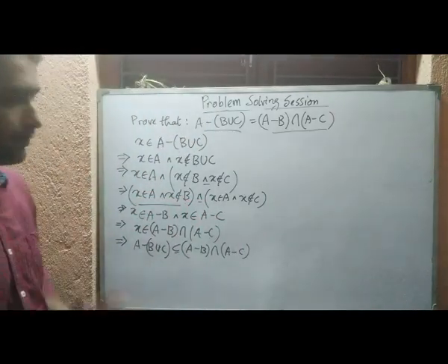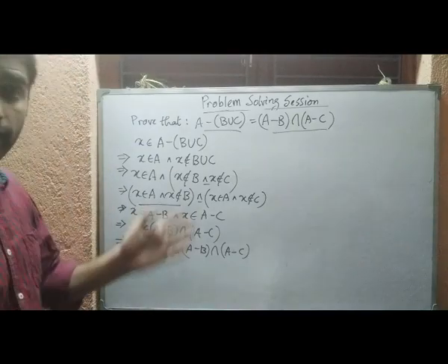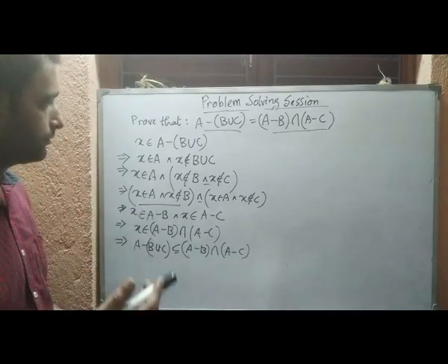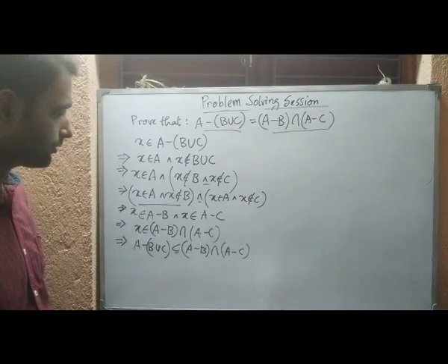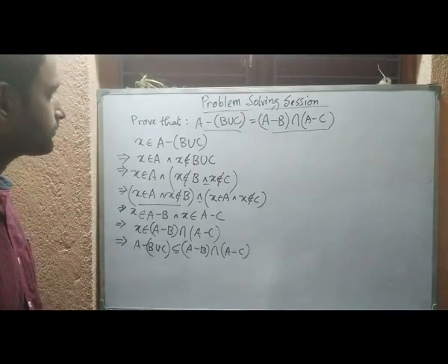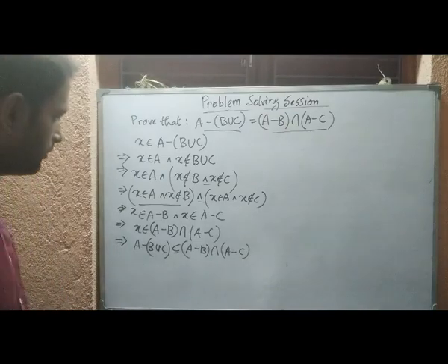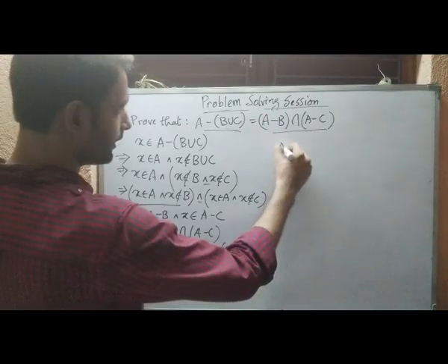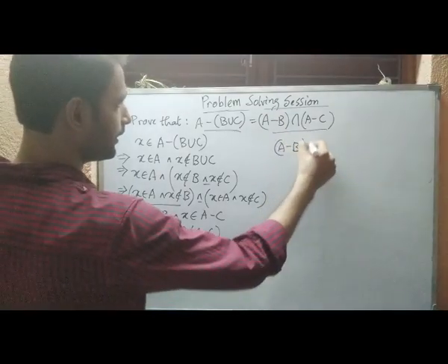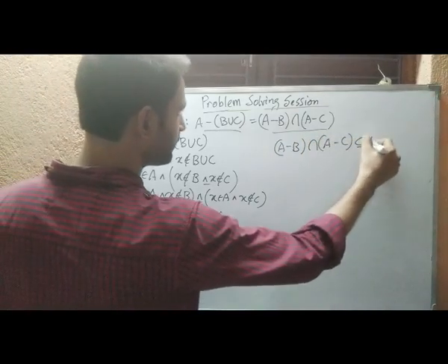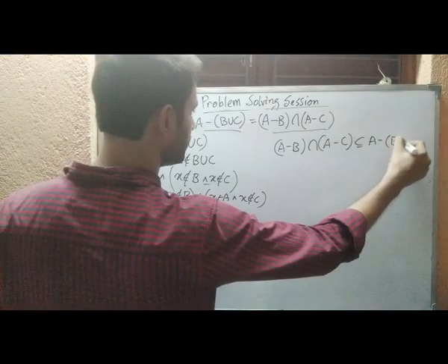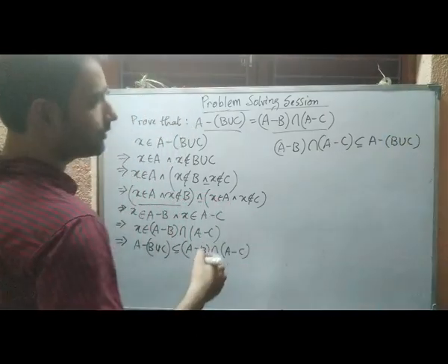I think you can do it as your homework. I will do it too, and you can also send me the solutions. You know my number, so you can send. So the other inclusion will come like this: (A difference B) intersection (A difference C) will be a subset of A difference (B union C).